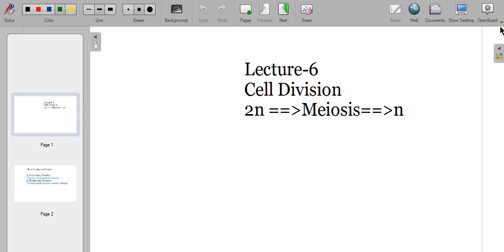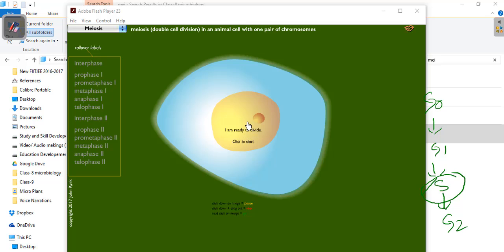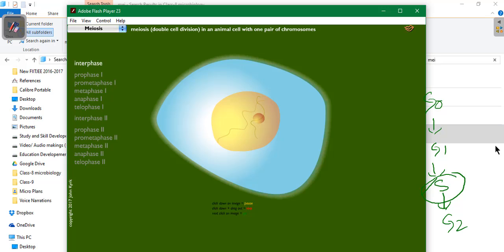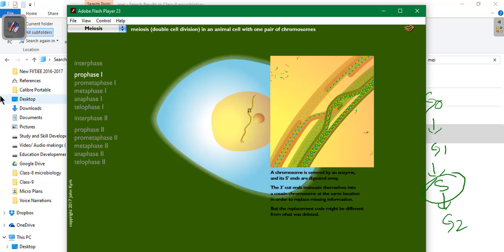I want to show you even the animation. Here we go with the animation. You can see the stages here. Prophase 1 is how exactly DNA is going to combine to form recombinant chromosomes. See, beautiful.